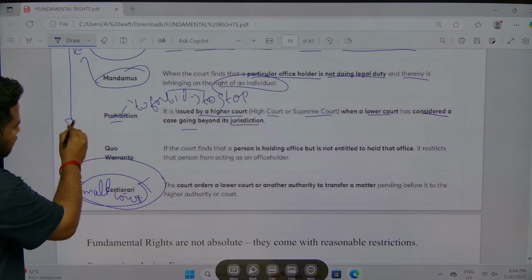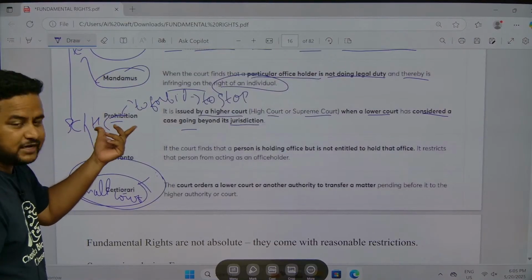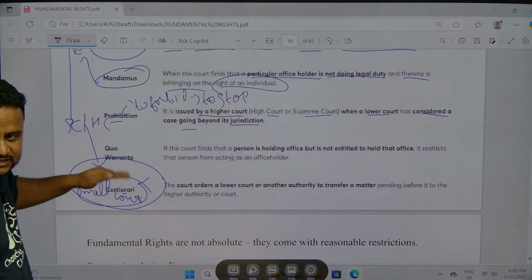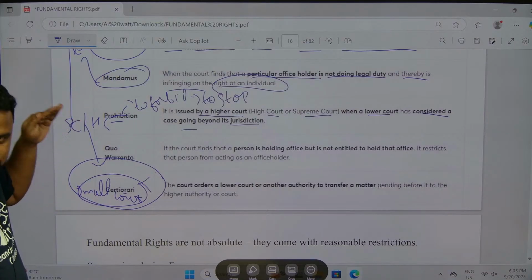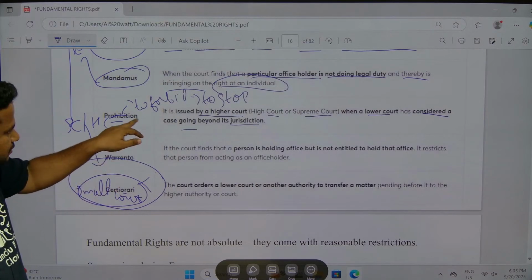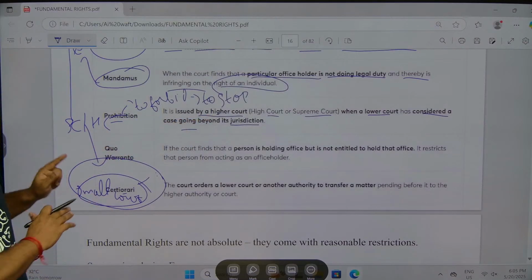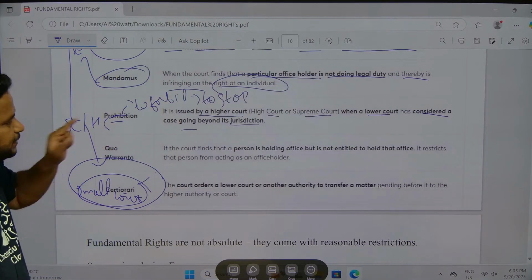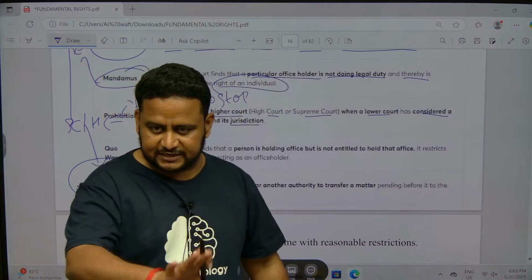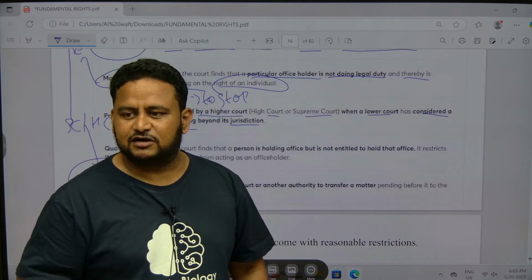That time the Supreme Court or High Court will issue a writ of prohibition, saying stop the case immediately, send it to us. Prohibition means to forbid or to stop. You don't have the power to make a judgment on that case. The word itself says stop the case immediately, send it to us. That is the meaning of prohibition.